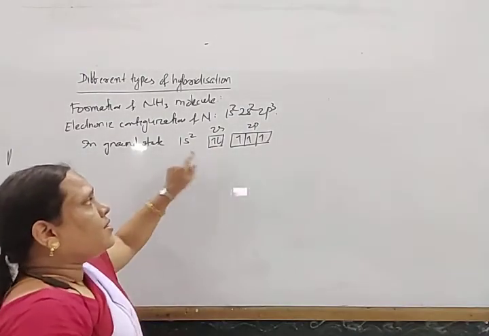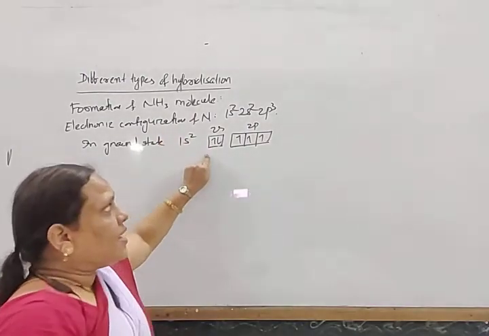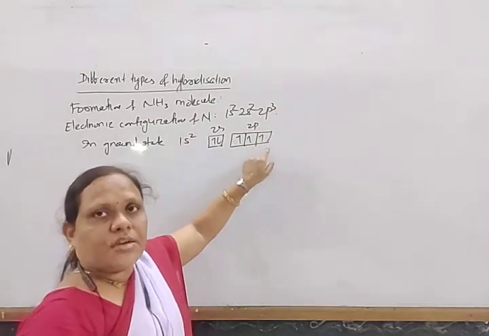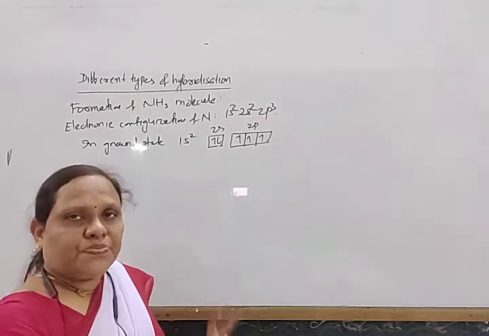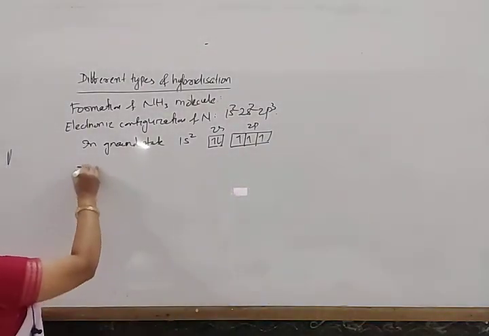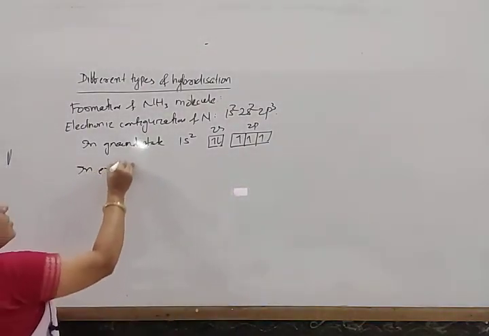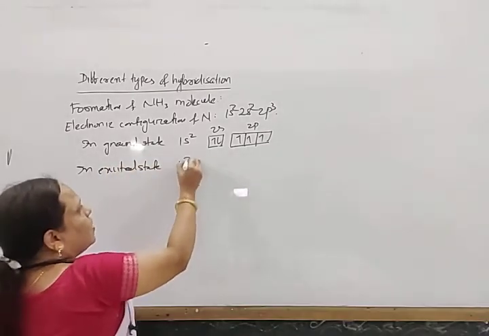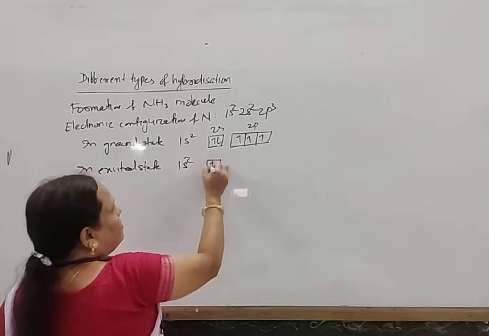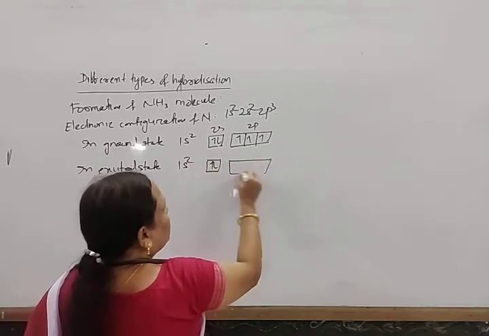In this way, here one s orbital and 3 2p orbitals of nitrogen get intermixed to give 4 sp3 hybrid orbitals. And in excited state, it becomes 1s2, same 2s and 2p.